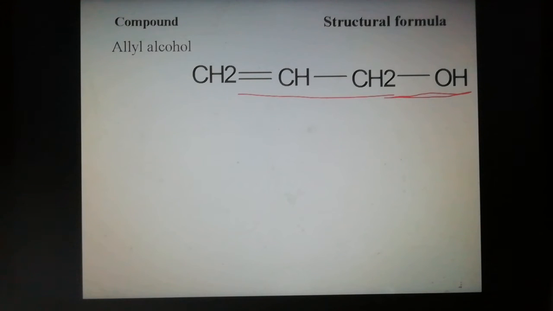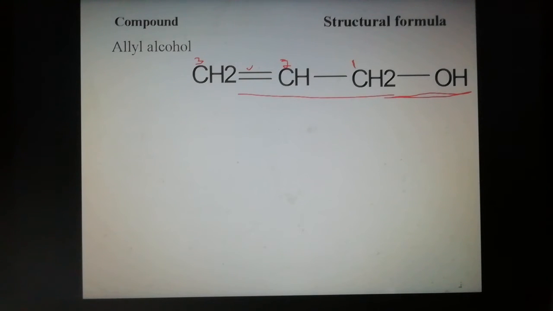Now number the carbon atoms: carbon 1, carbon 2, carbon 3. So it is a 3 carbon system, root word prop. One double bond is present, so add the primary suffix ene. Then the secondary suffix ol. There is no substituent in the given compound.